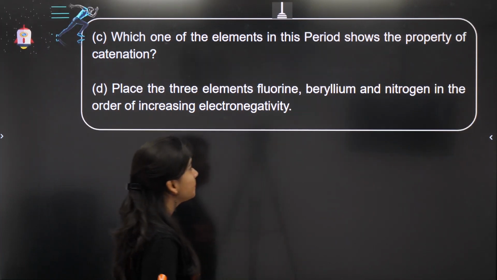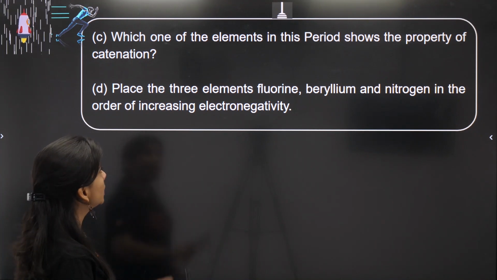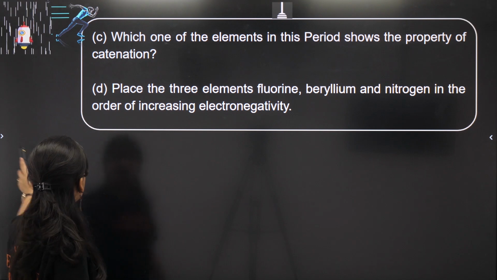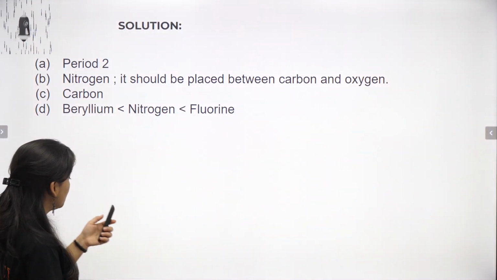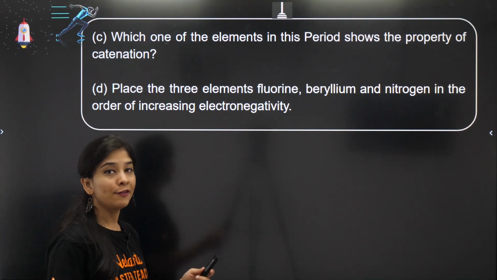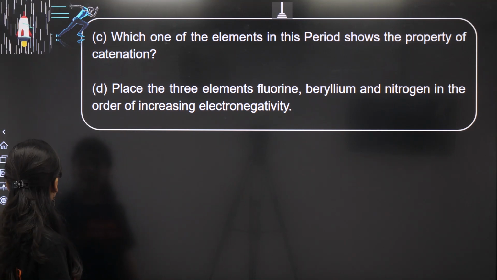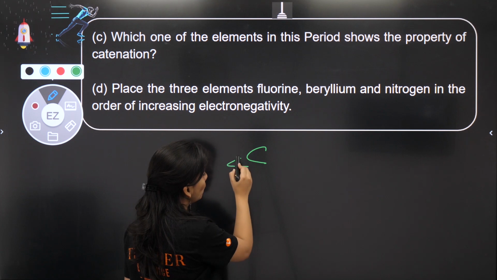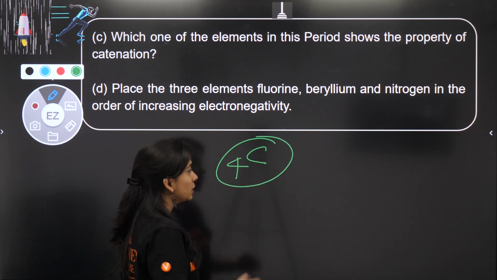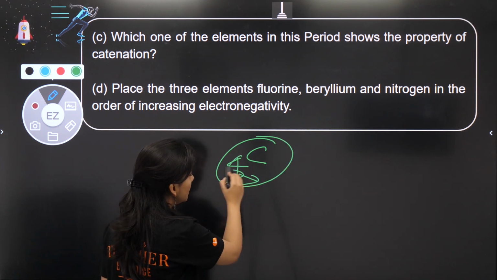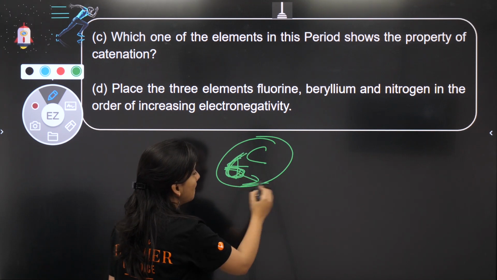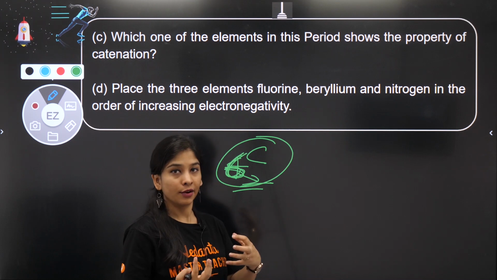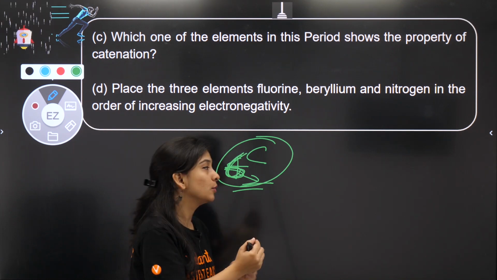Let's move ahead. Next part is what? Which one of the elements in this period shows the property of catenation? Catenation is what? Self-linking property, right? I guess all of you know that carbon is the one having 4 electrons in the last shell, 6 is the atomic number, maximum capacity to combine with the other atoms and itself. But catenation is the self-linking property.